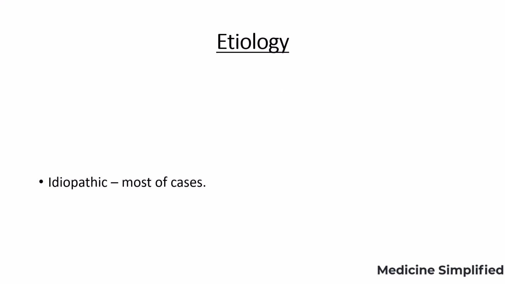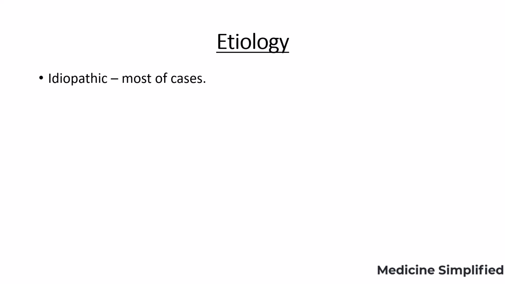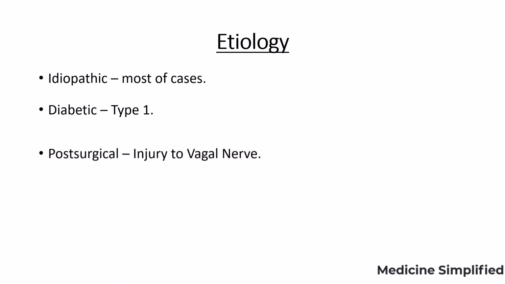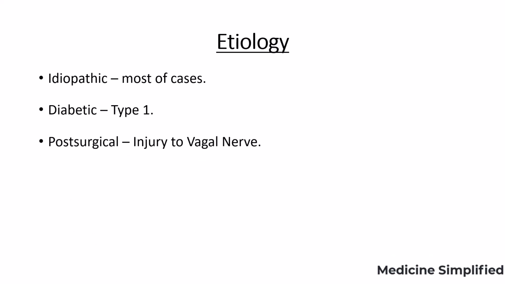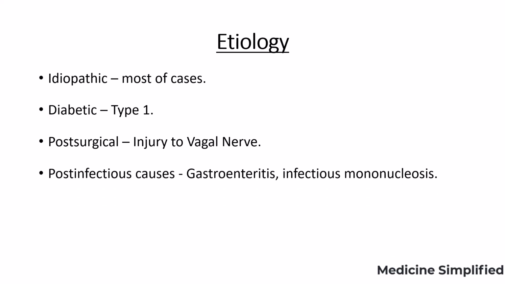Coming to the etiology, most of the cases are idiopathic, and the second most are diabetic gastroparesis, especially type 1. Post-surgical complications like injury to the vagal nerve. Post-infection causes like gastroenteritis, infectious mononucleosis, adrenal and thyroid gland problems.